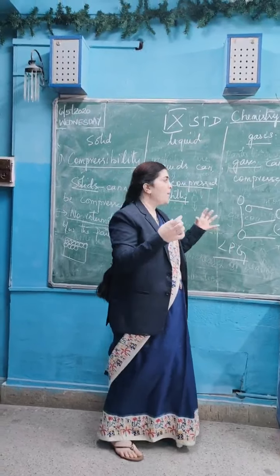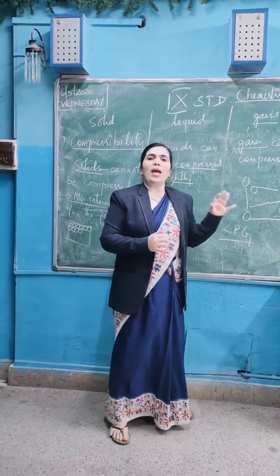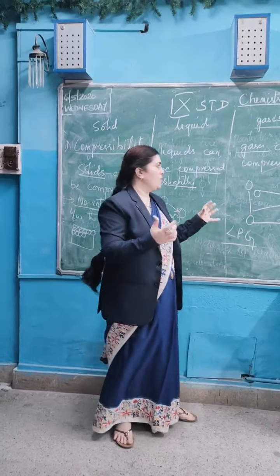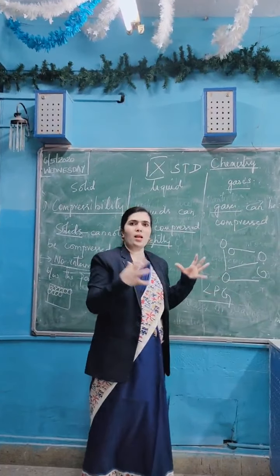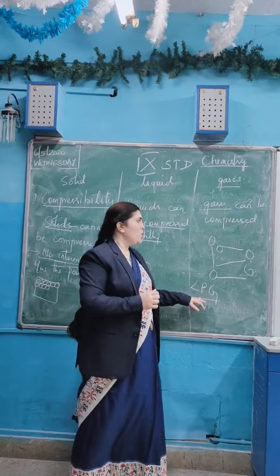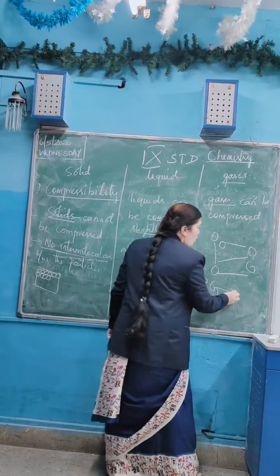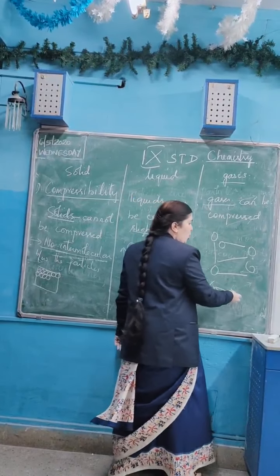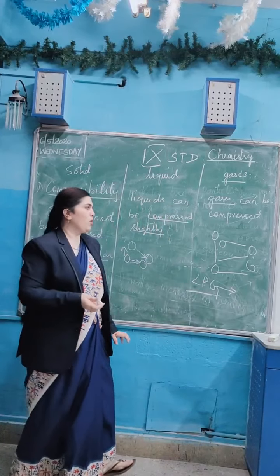CNG is compressed natural gas, another kind of fuel. That is also compressed and stored in the cylinder so that more fuel can be accommodated for our easy use. When we use this LPG and it comes out at low pressure, when the pressure is lowered, it again becomes gas. It changes into the gaseous state, and that is what we are using.